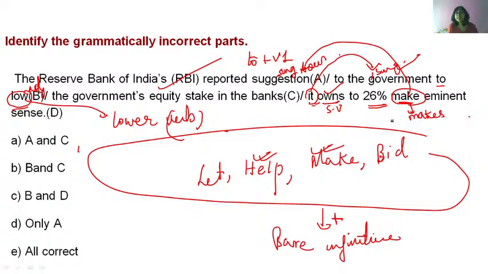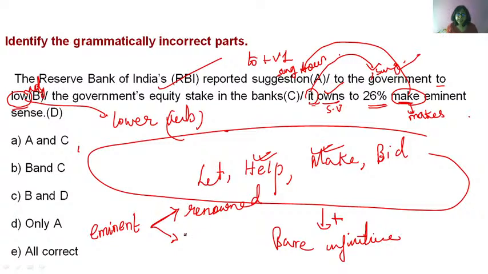Makes eminent sense. Okay, now the meaning of eminent. Eminent has 2 meanings. One is renowned, Amitabh Bachchan, Narendra Modi. Narendra Modi is an eminent personality, which means he is a renowned person, right?